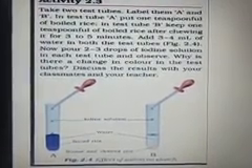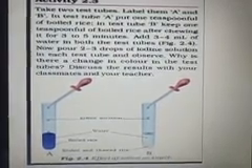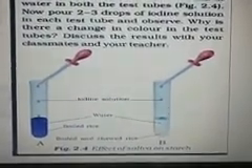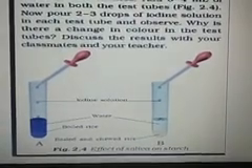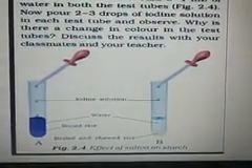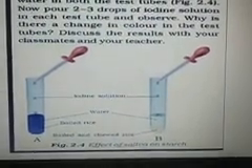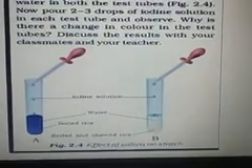So why is there a change in color in the test tube? Discuss the result with your classmates. So here you can understand children that in test tube A there is only starch present in the boiled rice. Okay, so here in presence of starch, iodine will show you bluish color.